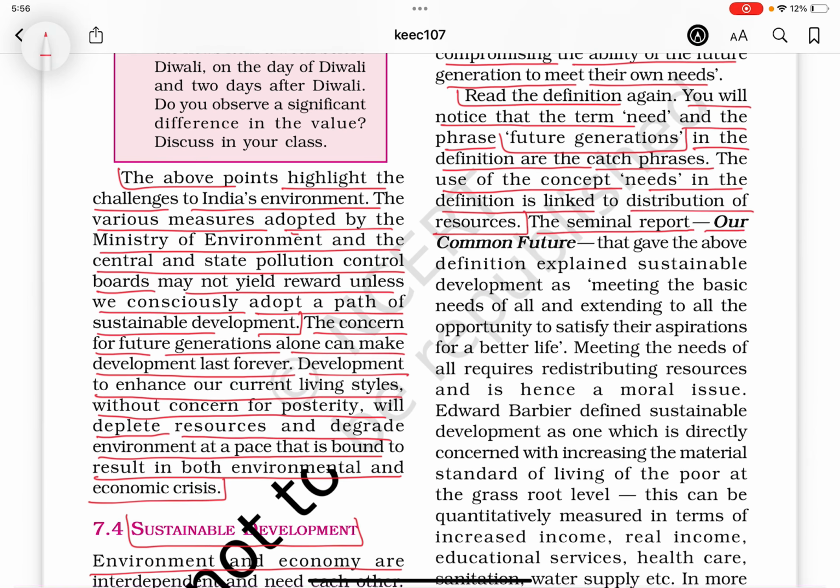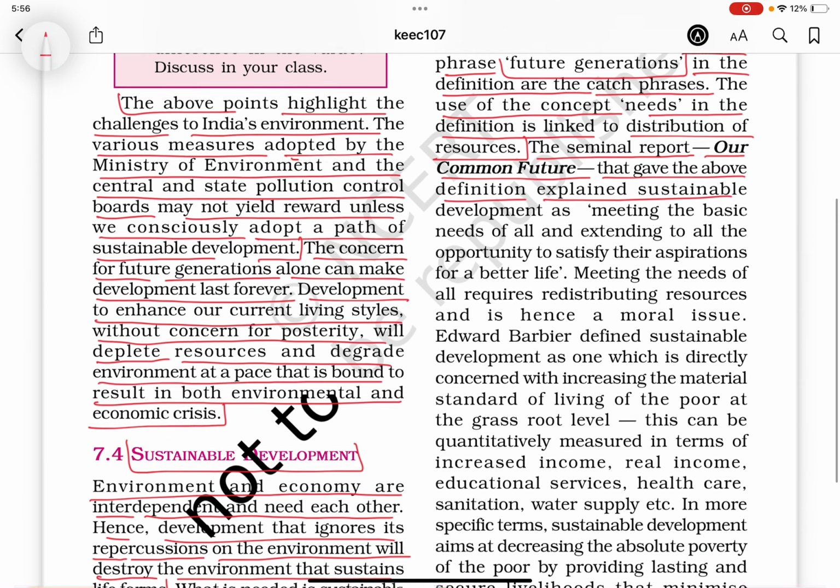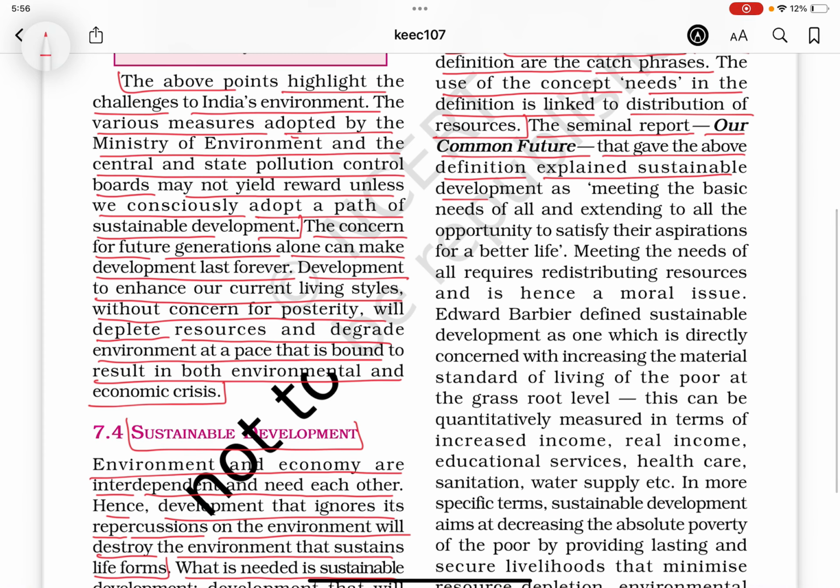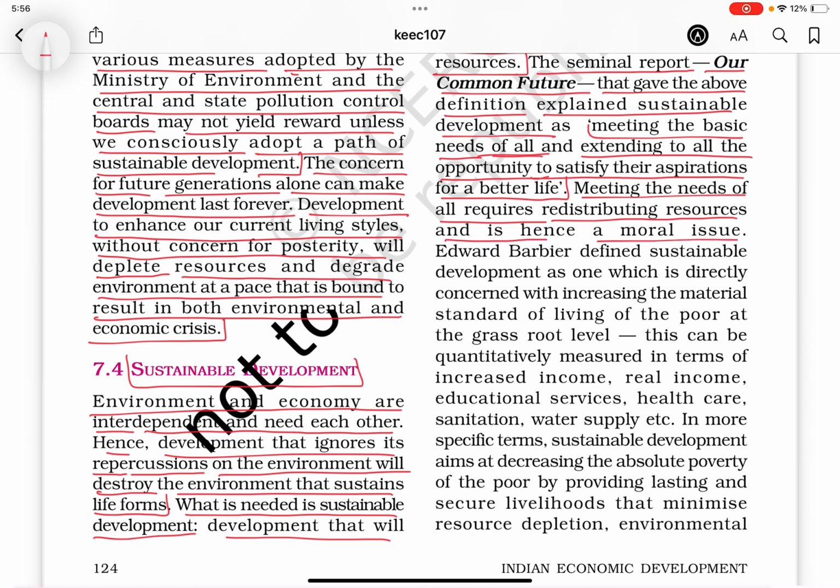The seminal report, Our Common Future, that gave the above definition, explained sustainable development as meeting the basic needs of all and extending to all the opportunity to satisfy their aspirations for a better life. For a better life, what needs to be done? Basic needs of everyone must be met and opportunity must be given to all. Meeting the needs of all requires redistributing resources and hence it is a moral issue.